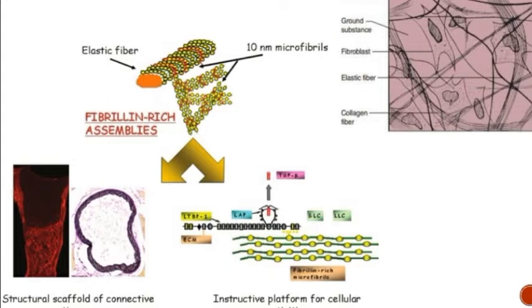If there is any mutation in the FBN1 gene, there will be Marfan syndrome, that is, there will be a defect in the production of fibrillin protein. So, there will be an overall deleterious effect in the connective tissue of the body. Generally, it affects all over the body.